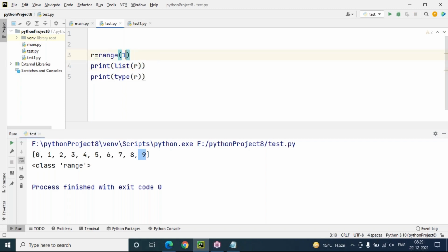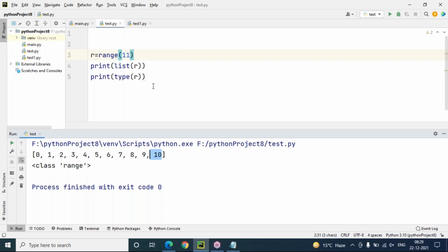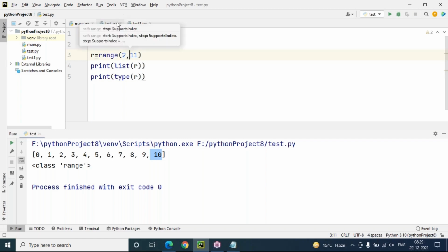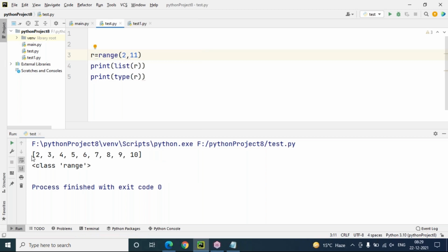If you want to include 10 in your output, then you can go for 11. Now you can see 0, 1, 2, 3, 4, 5, 6, 7, 8, 9, 10 is there. 11 is excluded. And you can start your range with 2 also, not 0. Now your range starts from 2: 2, 3, 4, 5, 6, 7, 8, 9, 10.